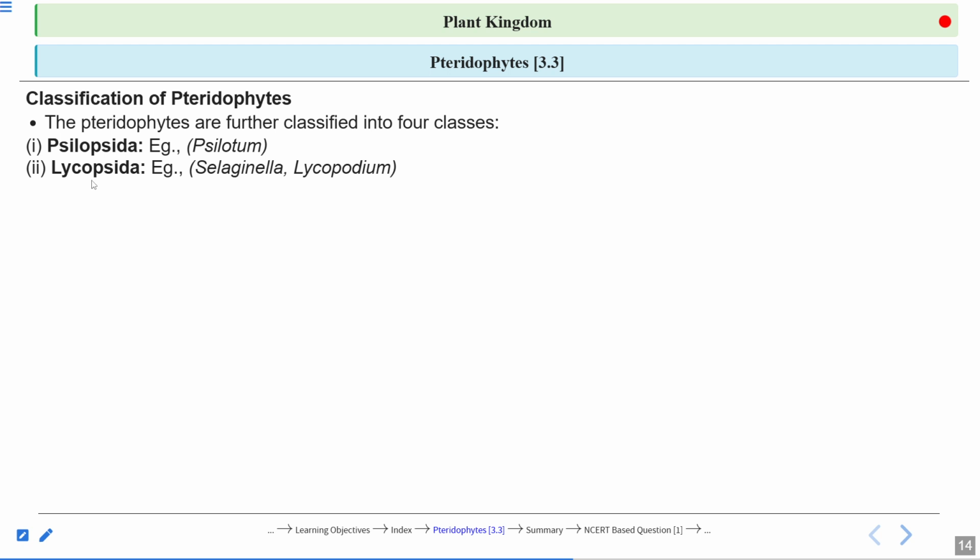The second one is the Lycopsida. Example, Selaginella and Lycopodium. The two examples are Selaginella and Lycopodium. Third one is the Sphenopsida. Equisetum, horsetail.